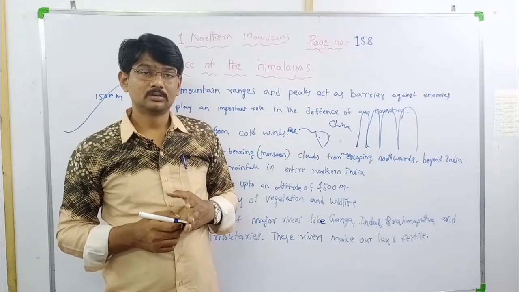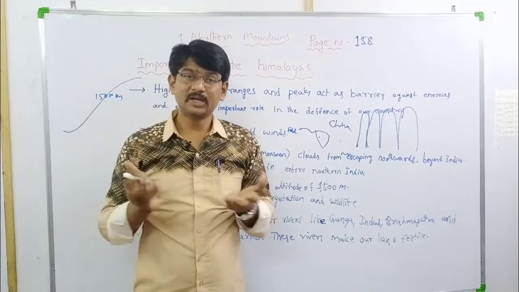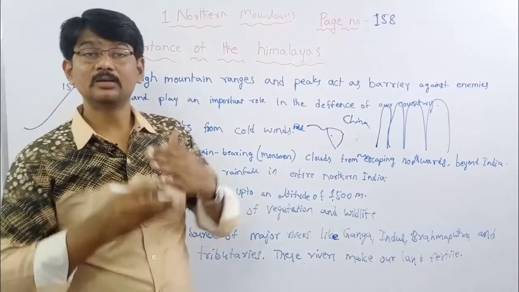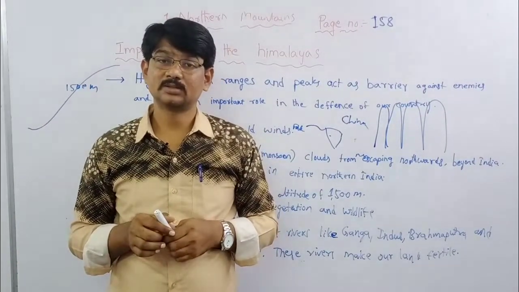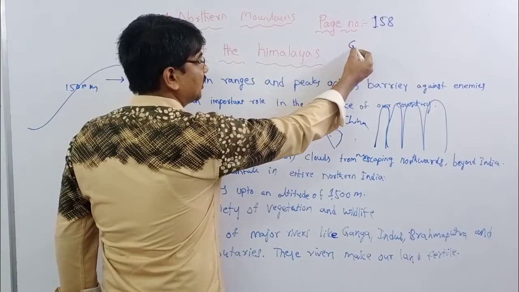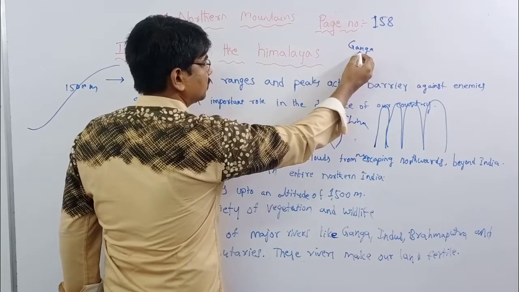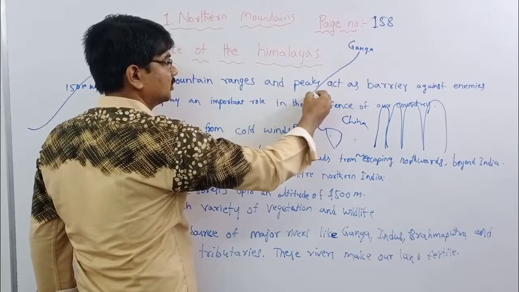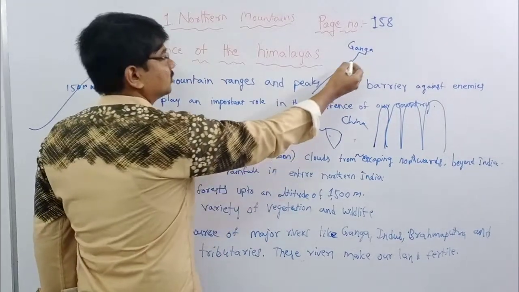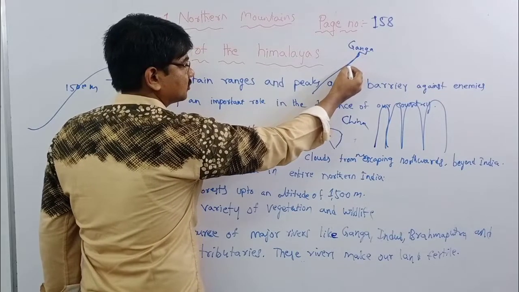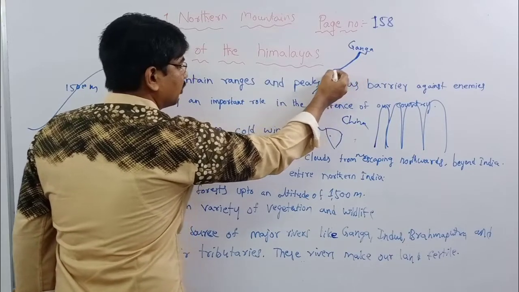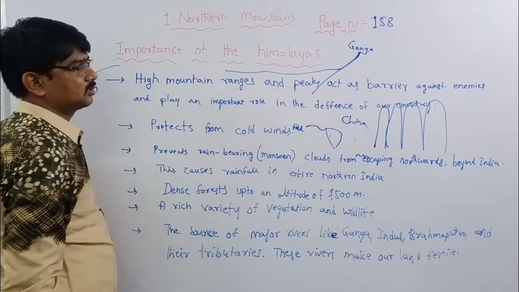The Himalayas are the source for many rivers: Ganga river, Indus river, Brahmaputra river, and tributaries. What is the meaning of tributaries? Just branches. Suppose this is the Ganga river, flowing here from the starting point of the Ganga river. After flowing some kilometers or some meters, one more branch joins; it is called a tributary.